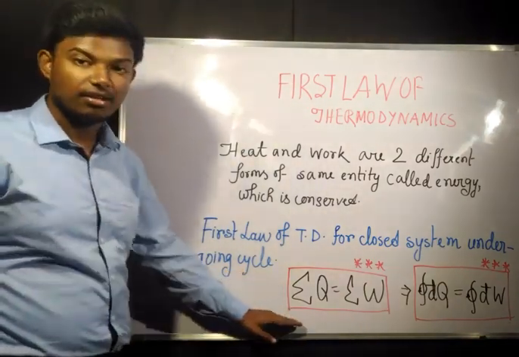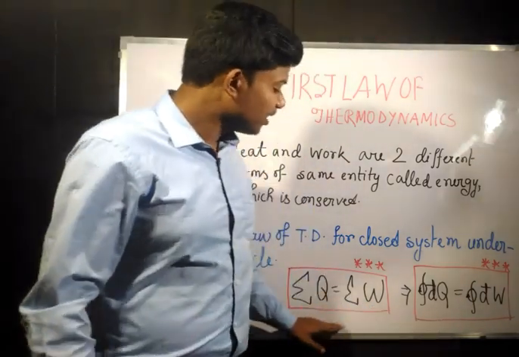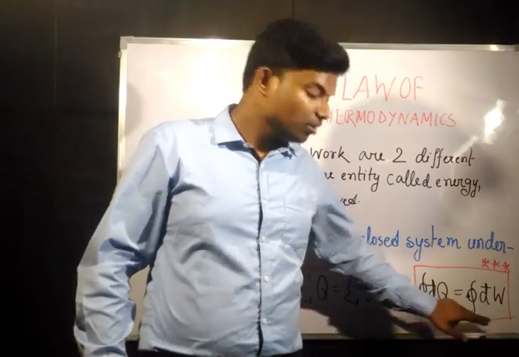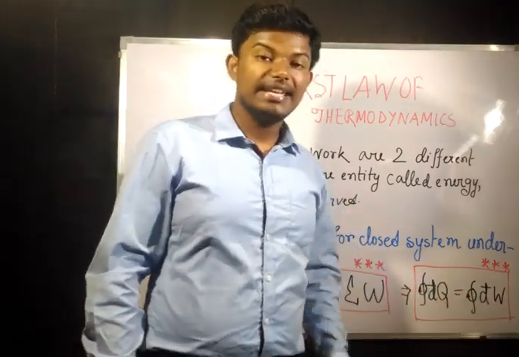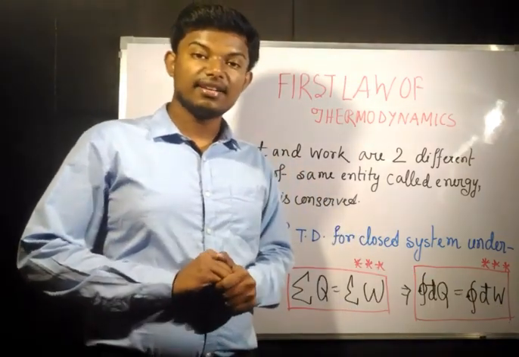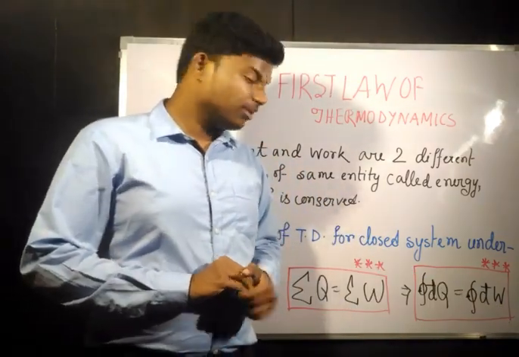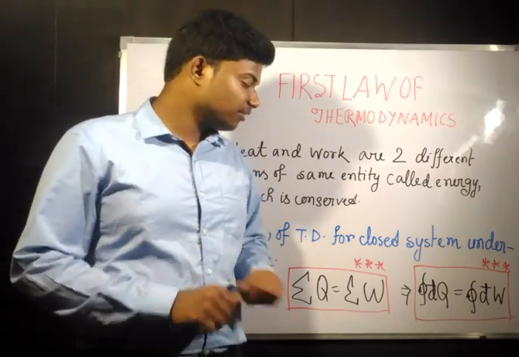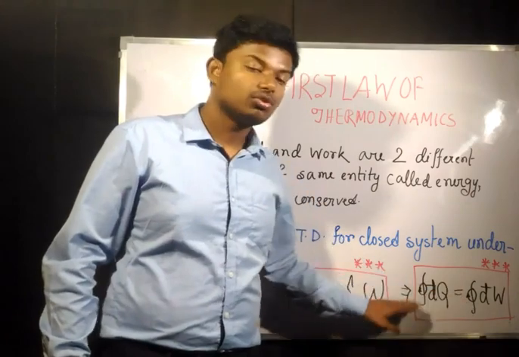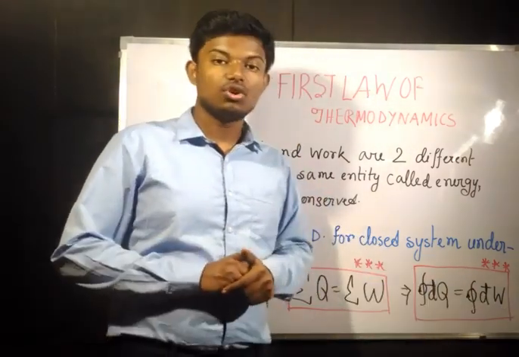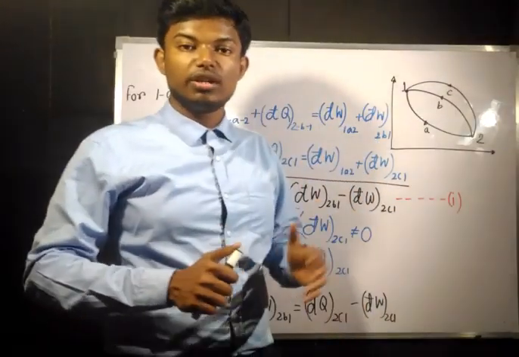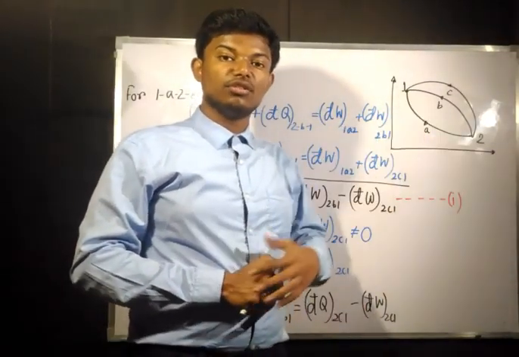This is for a cycle. Okay, and this can also be written as the cyclic integration of dq and the cyclic integration of dw. We have put the caps on d because dq and dw are inexact differentials. Okay, we have discussed inexact differentials in previous videos. So this same formula can be written as the cyclic integration of total q and the cyclic integration of total w. Okay, so we are going to find out some results from the first law of thermodynamics.